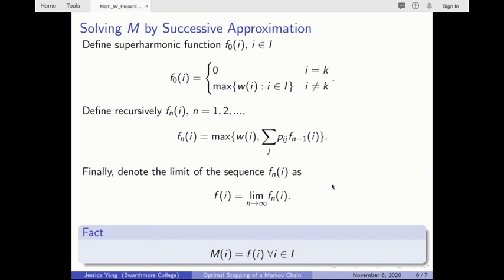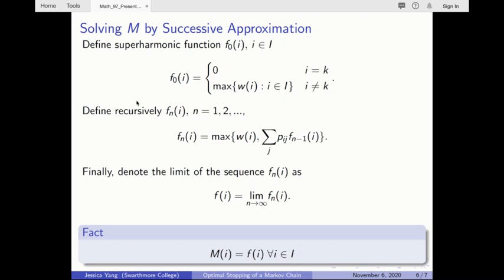With this powerful theorem, we are able to solve for M, the maximum expected payoff function, by successive approximation. We first define a superharmonic function f sub 0 as such. F sub 0 is superharmonic because no matter which subsequent state the process visits, the payoff f of that subsequent state can be no greater than f of the starting state.